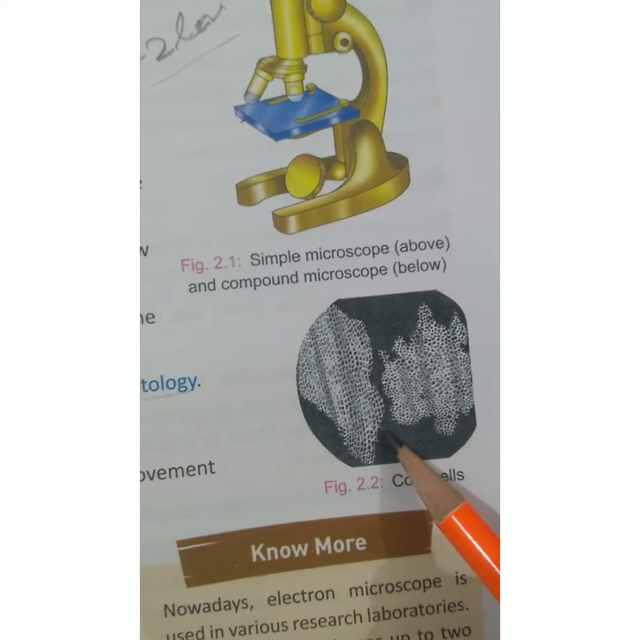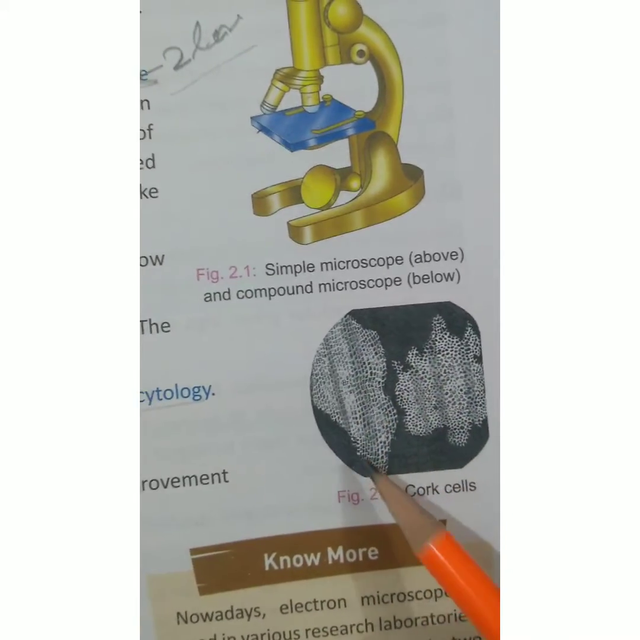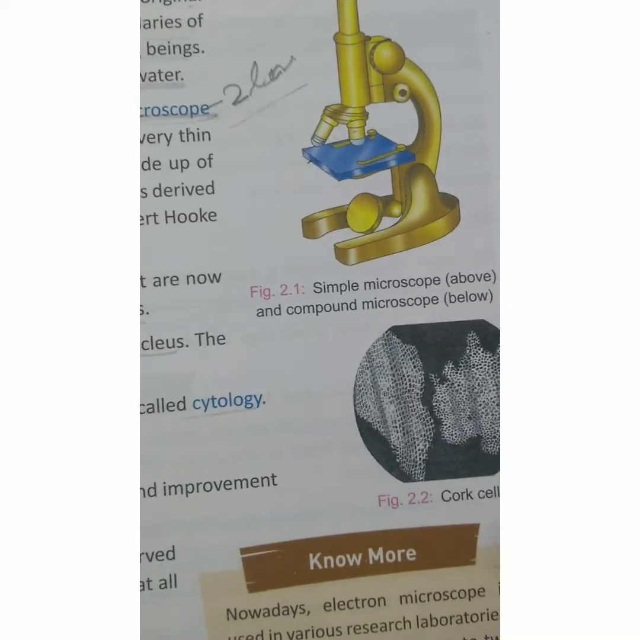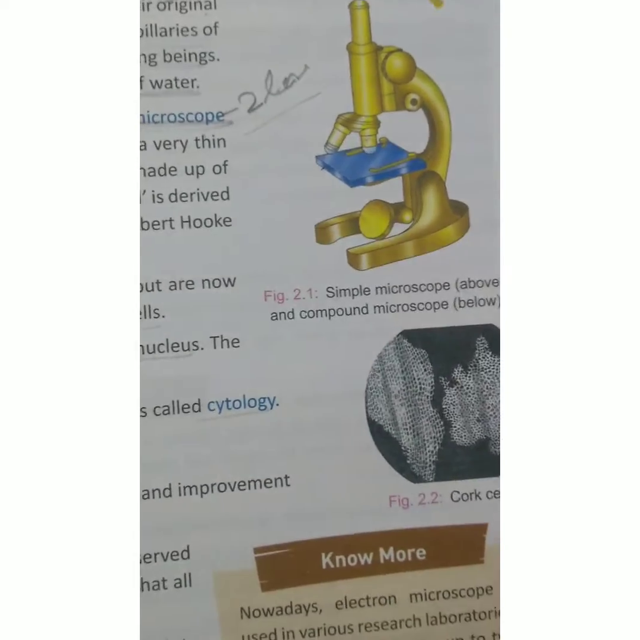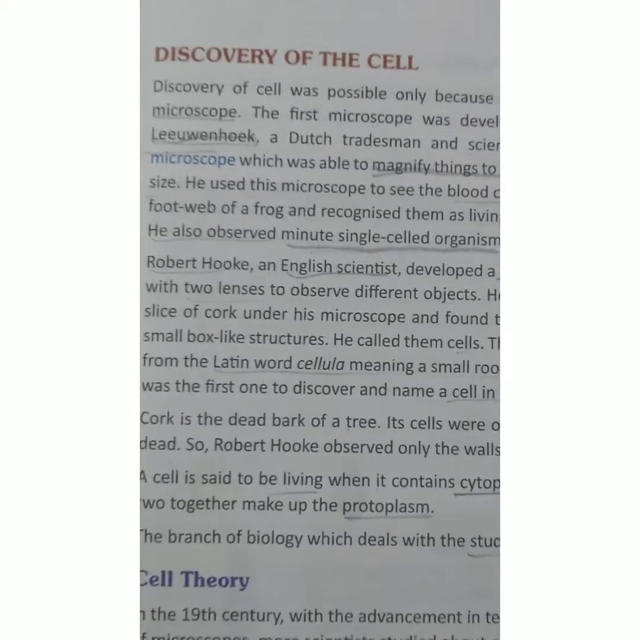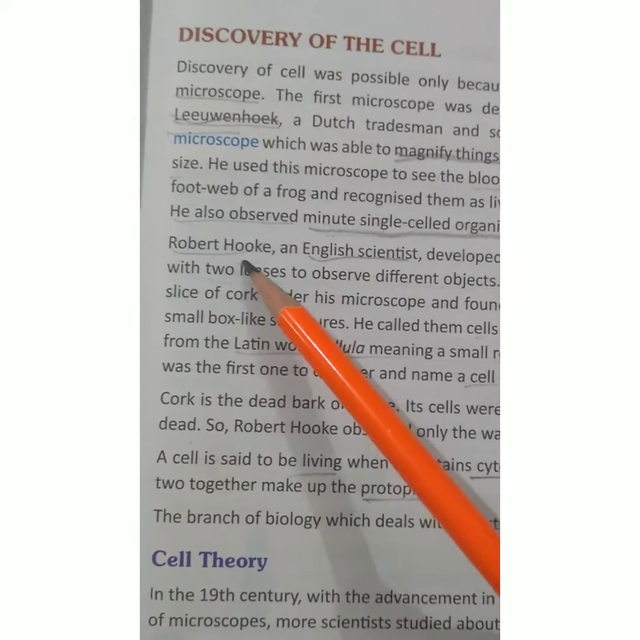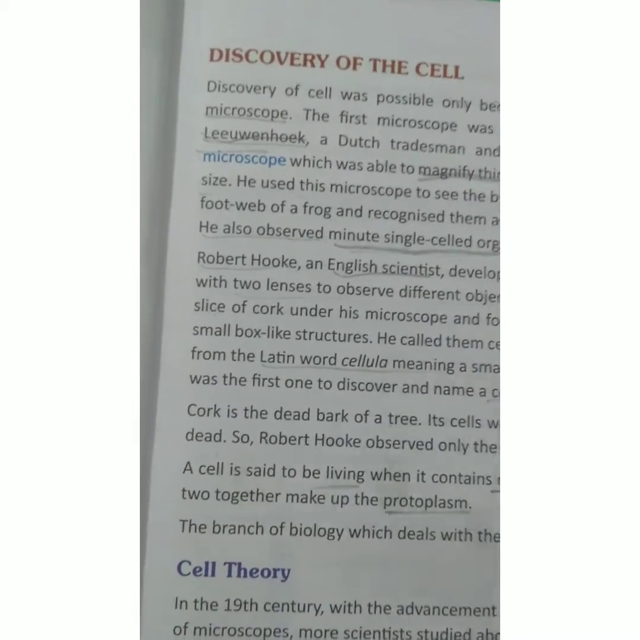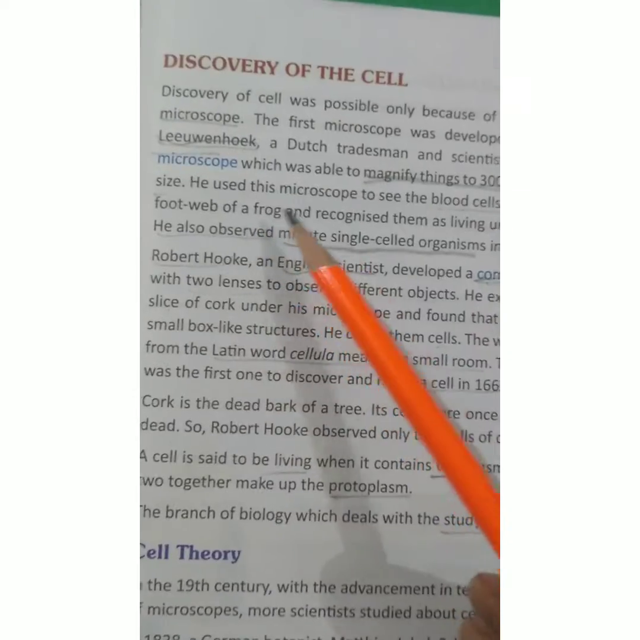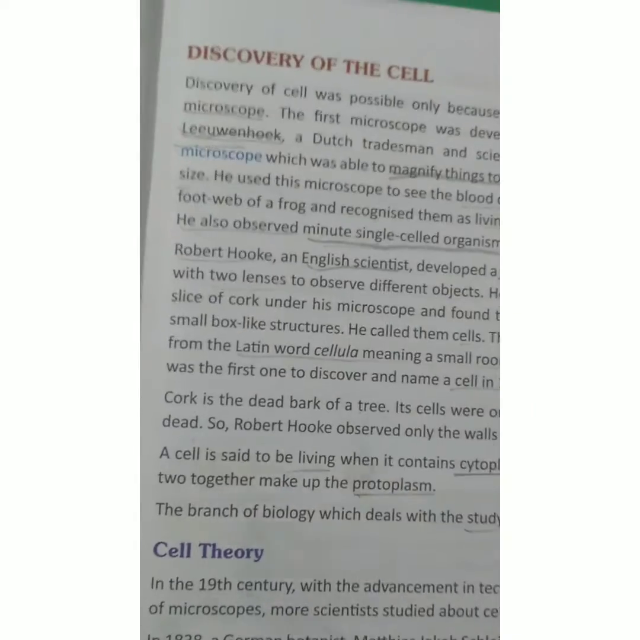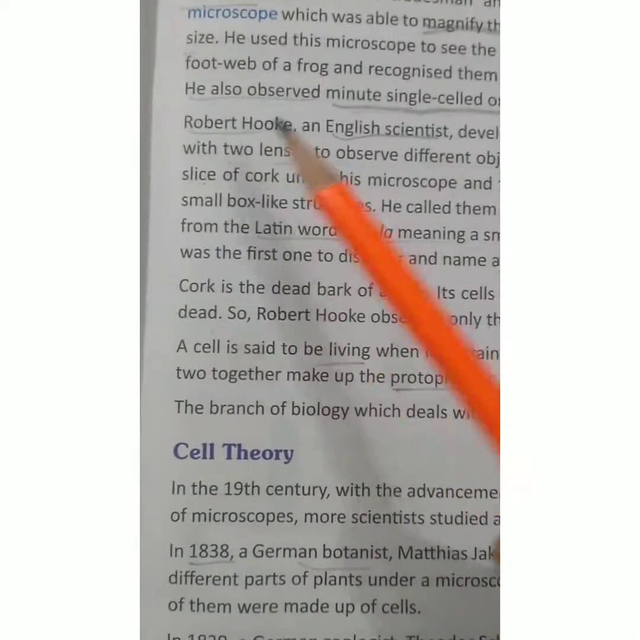A single box he called a cell, and this whole box-like structure was found in the cork. From here only it got the name cell. And who gave the name? Robert Hooke. It was first seen by the scientist Antony van Leeuwenhoek, but he didn't give the name cell. Who gave the name? Robert Hooke.